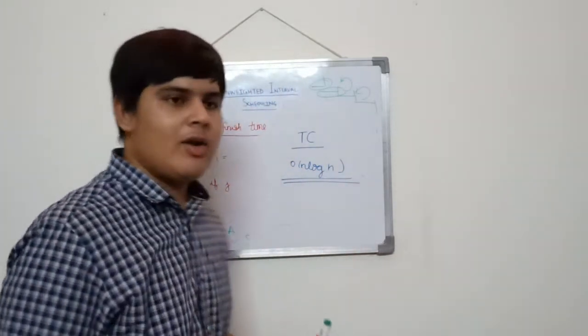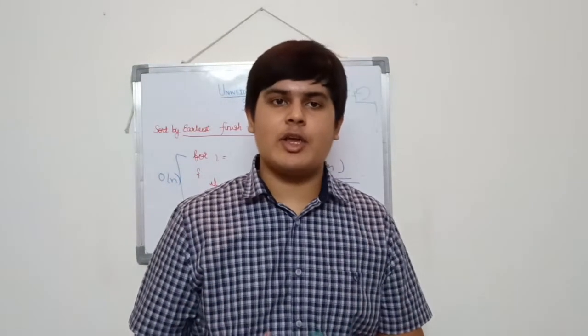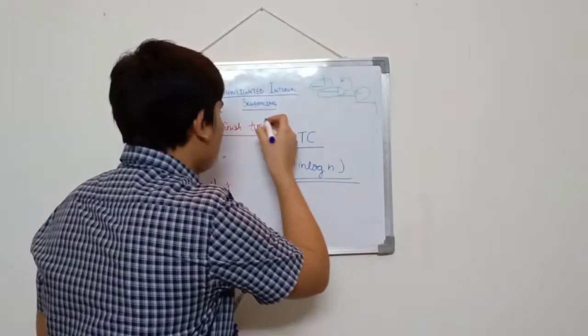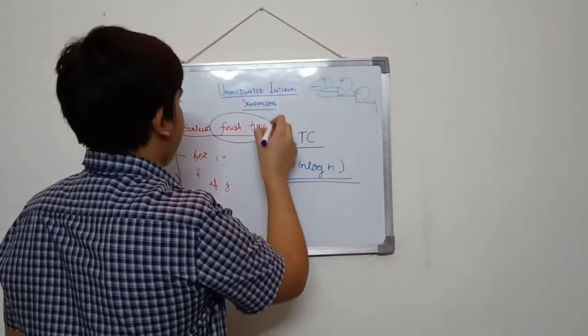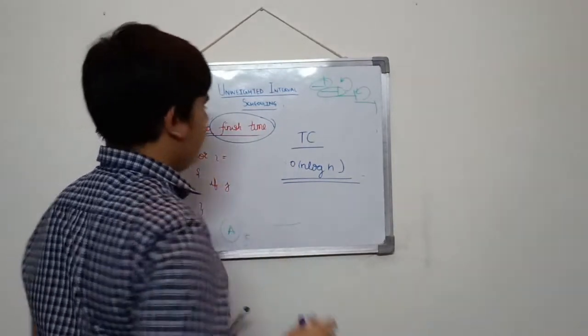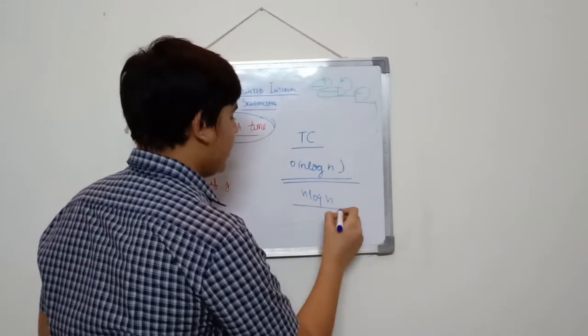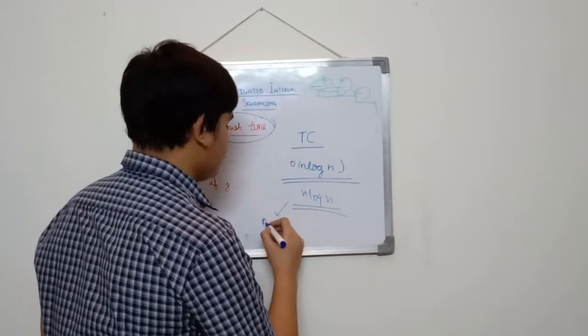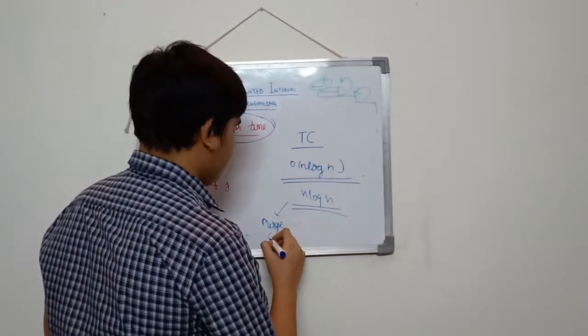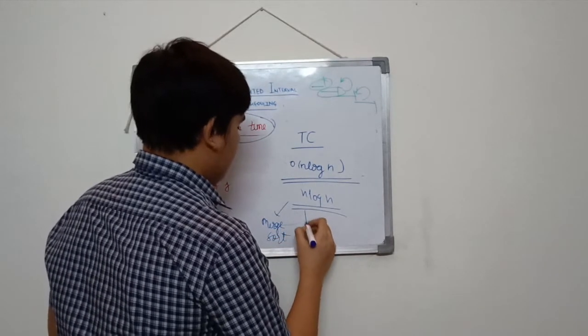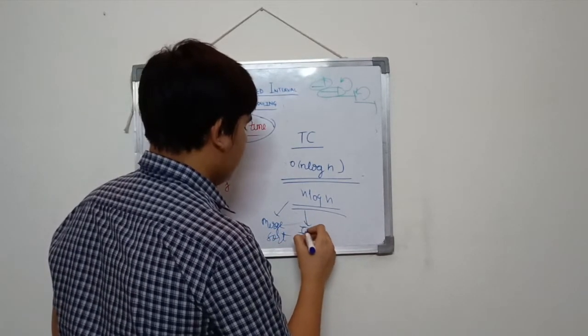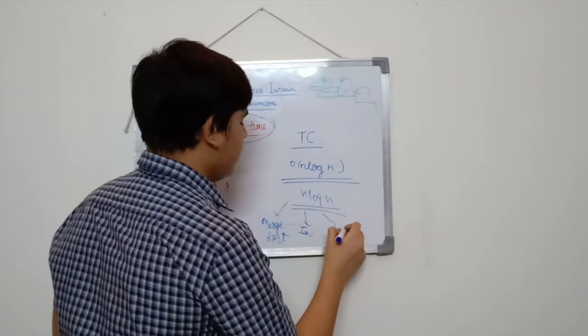The answer is n log n because it will take n log n amount of time to sort these jobs according to the finish time, earliest finish time. And n log n, I am considering that the sorting is the fastest. You either use merge sort or you use insertion sort, heap sort.